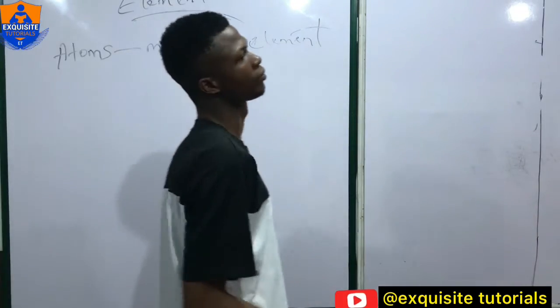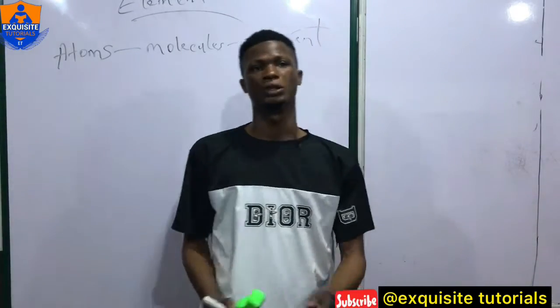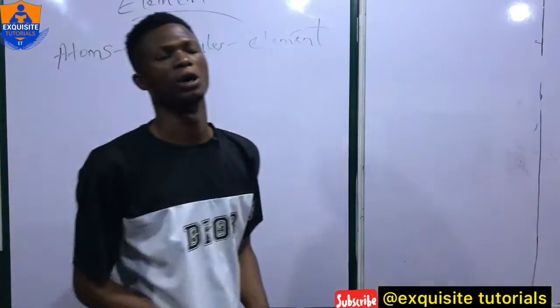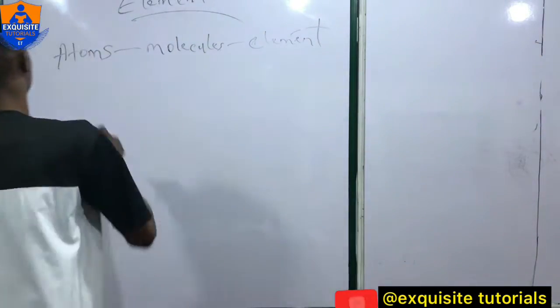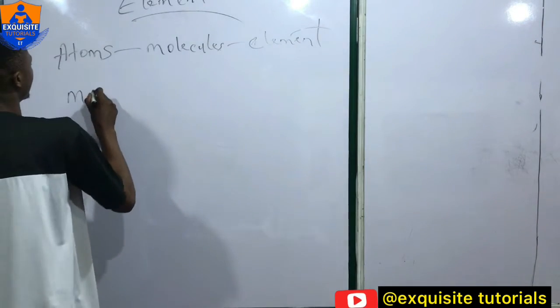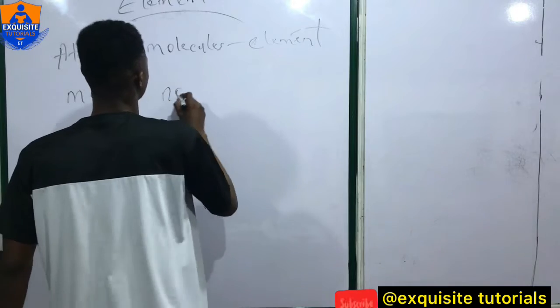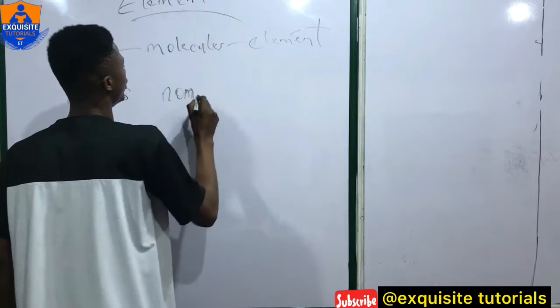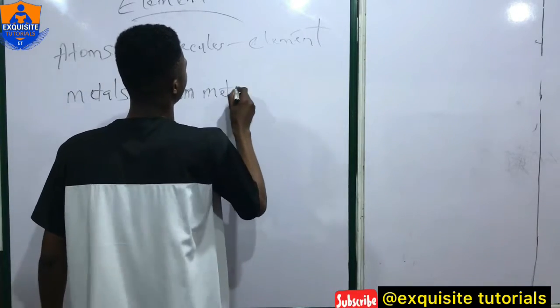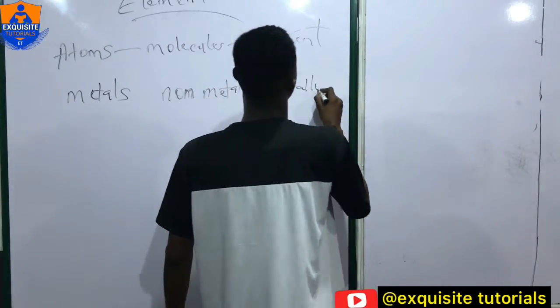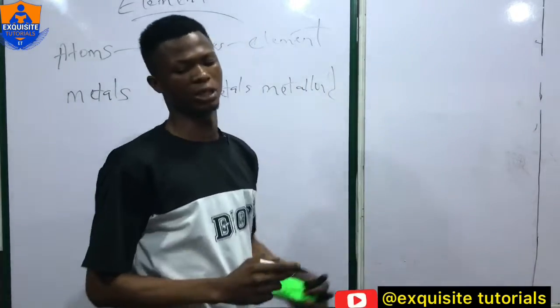Now, elements are divided into three. We have the metals, we have the non-metals, and we have the metalloid. Okay, now let's talk about metals.